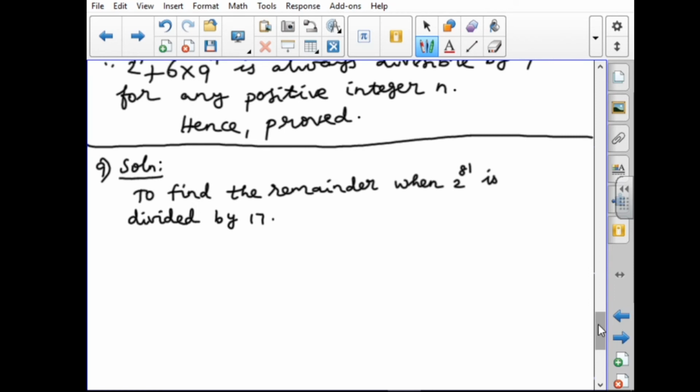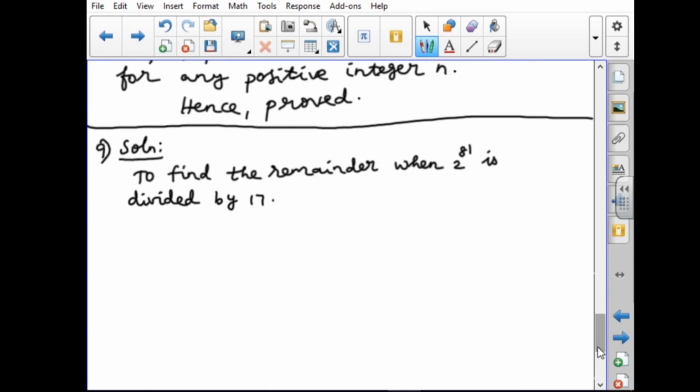Here also we are going to use modulo only. In this sum also we have many ideas which are easy to follow. First I take the given number, 2 power 81, congruent to x. The divisor is 17, so x mod 17, like this you have to write.